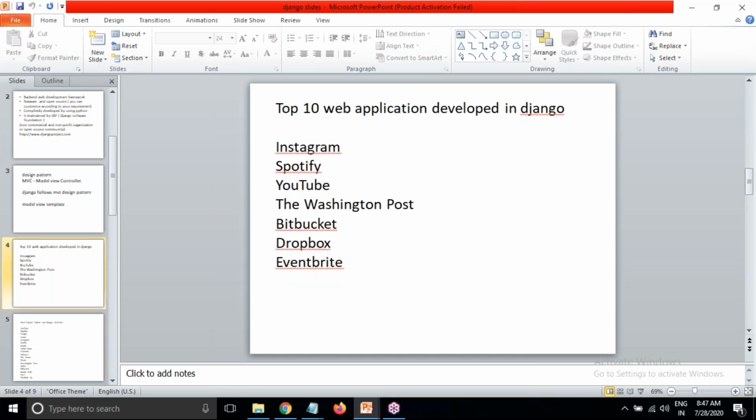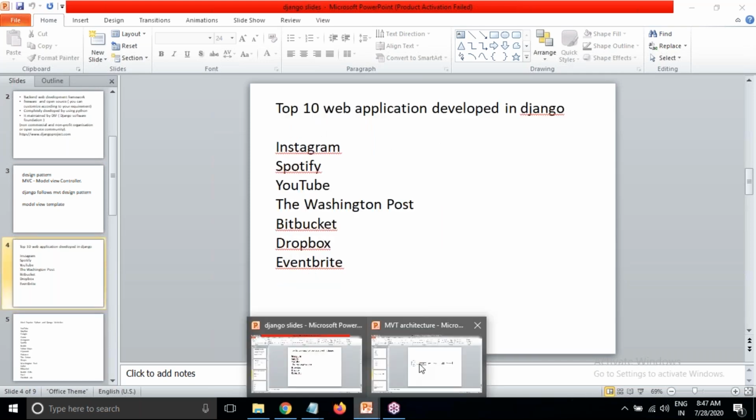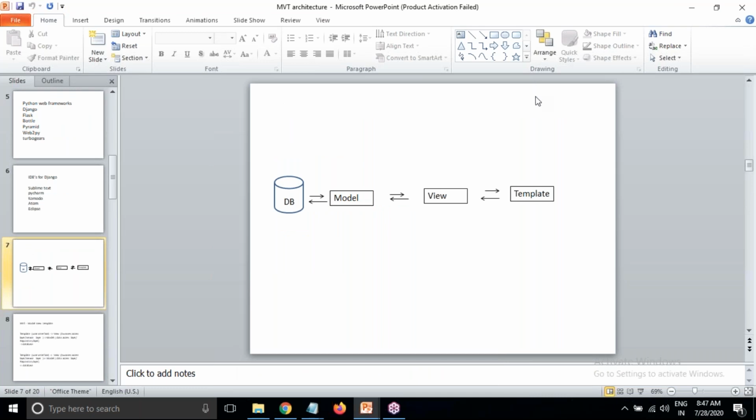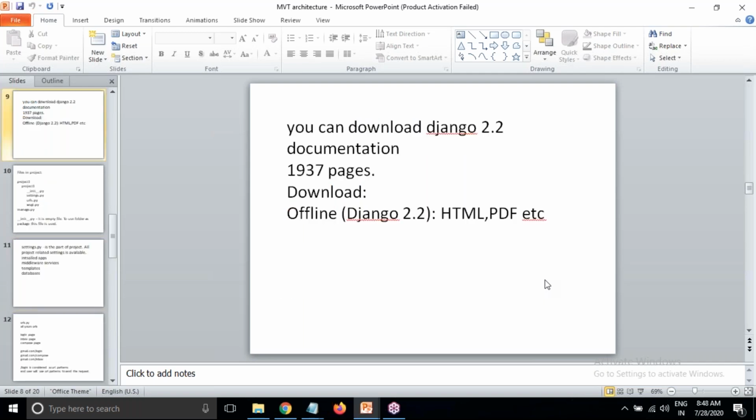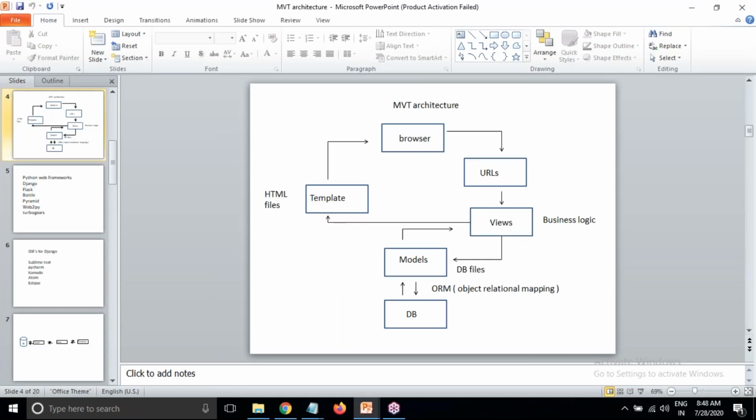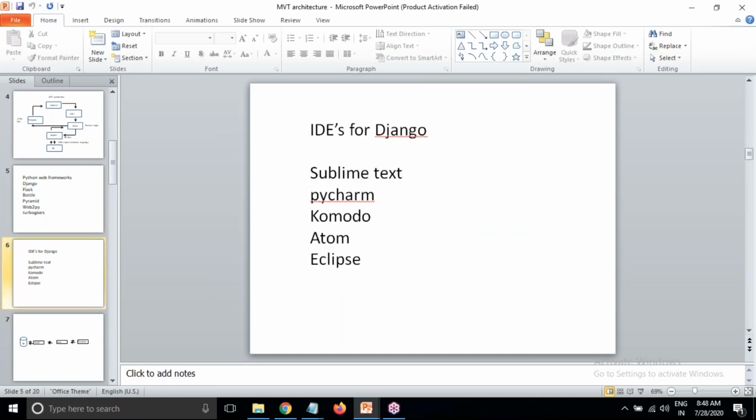When we are working with MVT architecture, we can see the layers here. This is the simple diagram of MVT, and this is the actual diagram of MVT. But now we cannot discuss this. After 2-3 classes, we are going to discuss this.